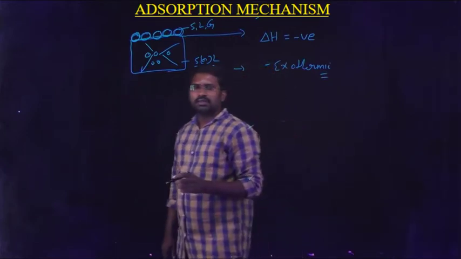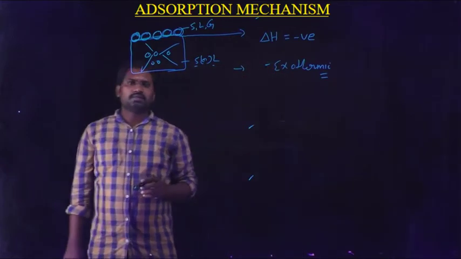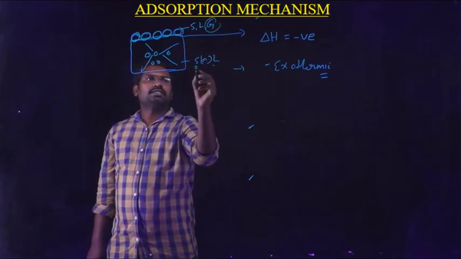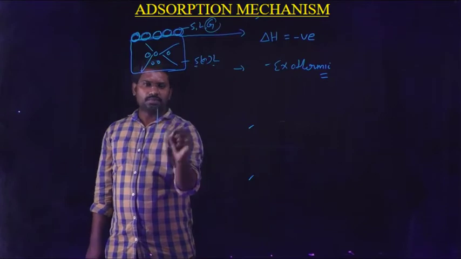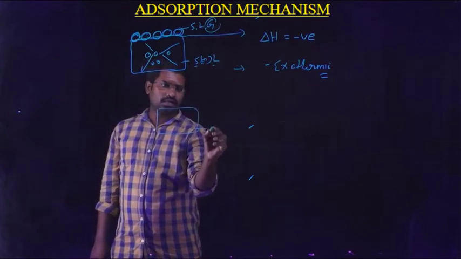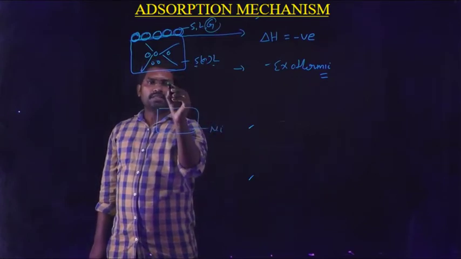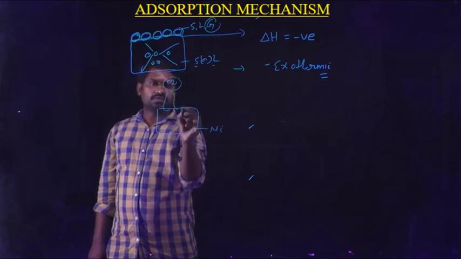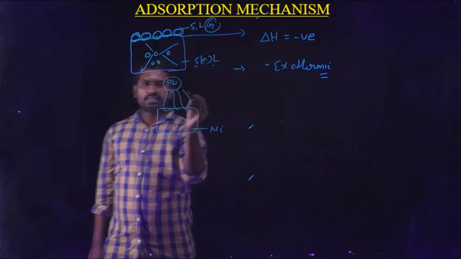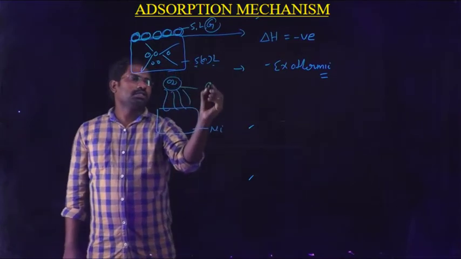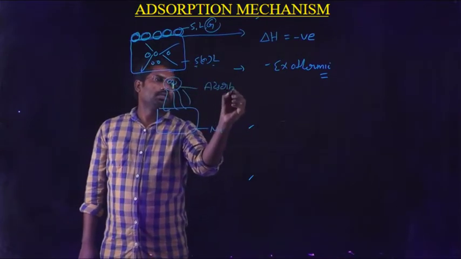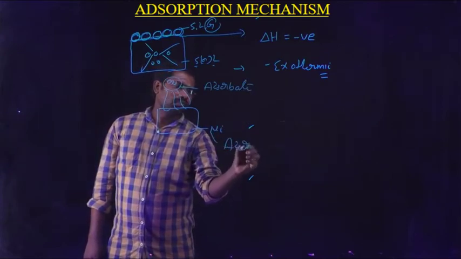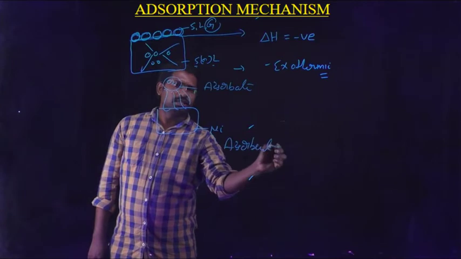Okay, students, another important thing: for example, if the adsorbate is a gas and the adsorbent is a solid, like a nickel metal. For example, we are passing some oxygen gas molecules on the surface of the nickel metal. So in this example, oxygen is the adsorbate and nickel metal is the adsorbent.